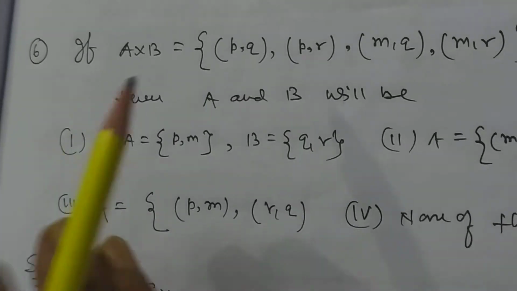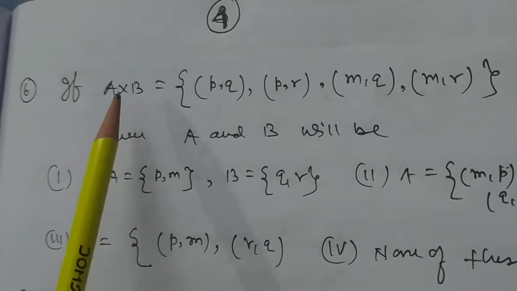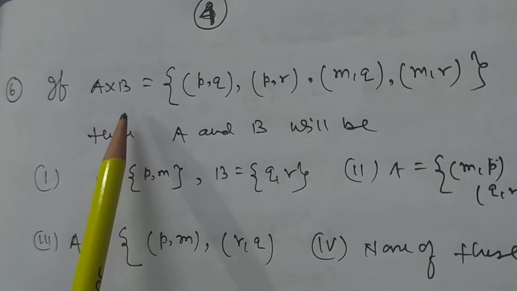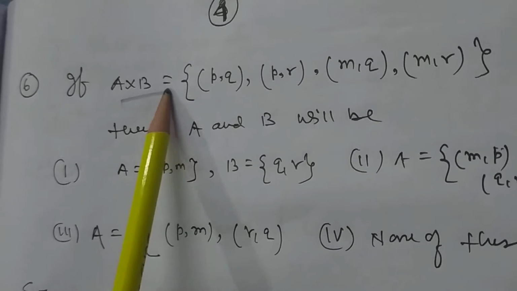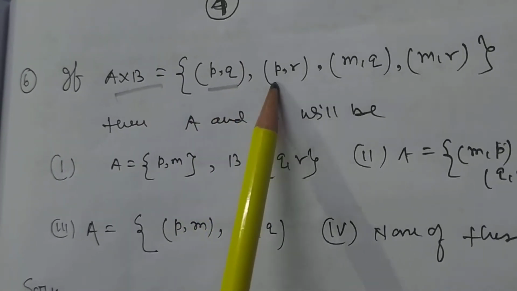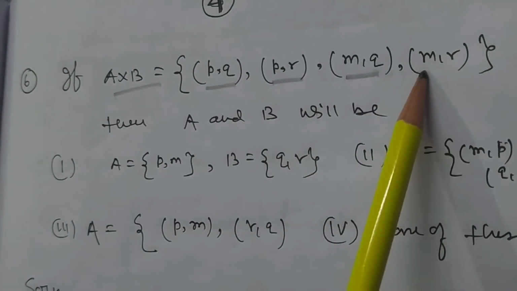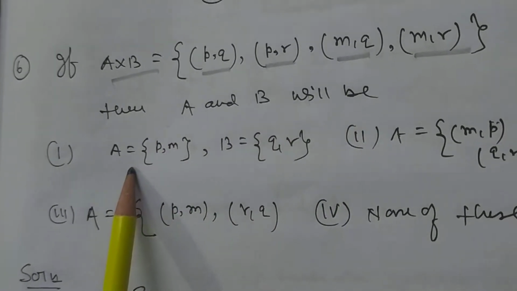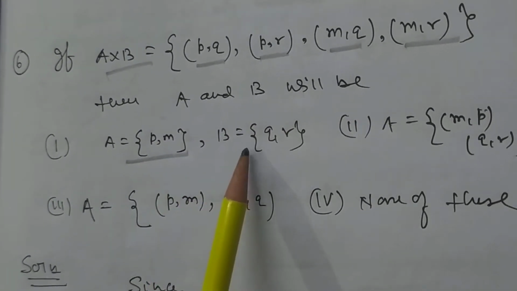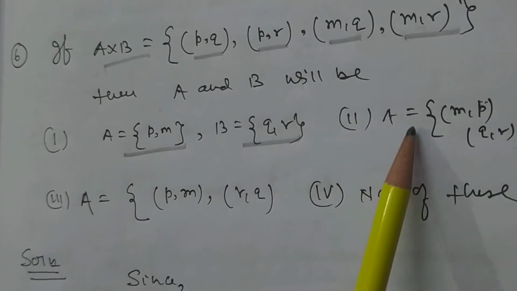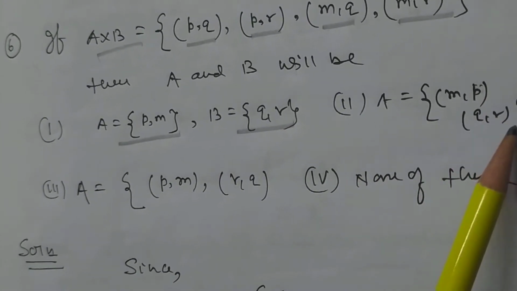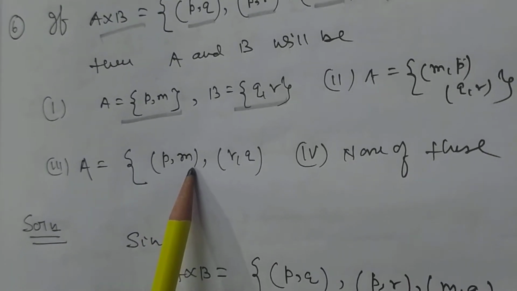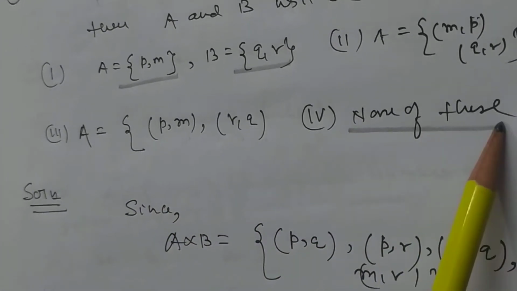Now my dear student, we want to solve problem number 6. What is given in this problem? A Cartesian product B is equal to {(P,Q), (P,R), (M,Q), (M,R)}. Then A and B will be: A is equal to {P, M}, B is equal to {Q, R}; or A is equal to {M, P, Q, R}; or A is equal to {P, M, R, Q}; none of these.